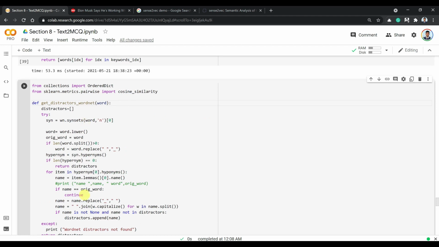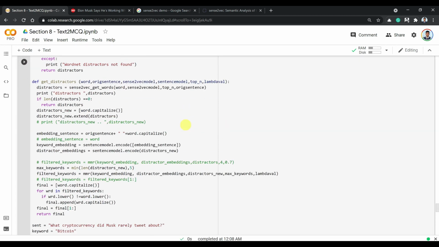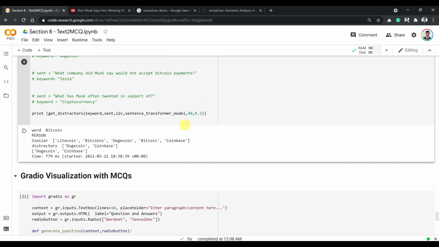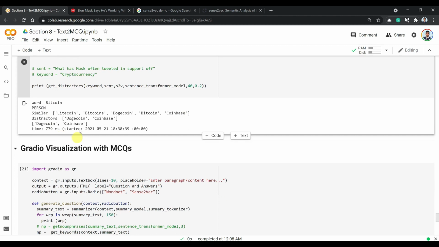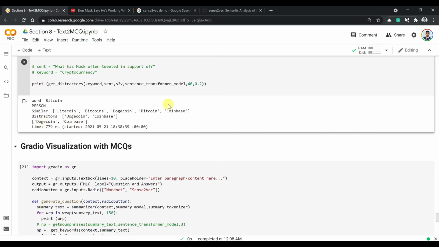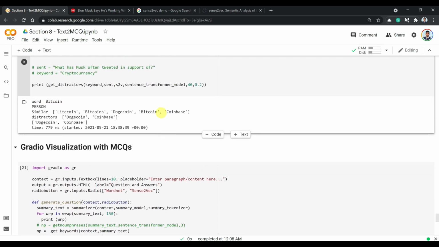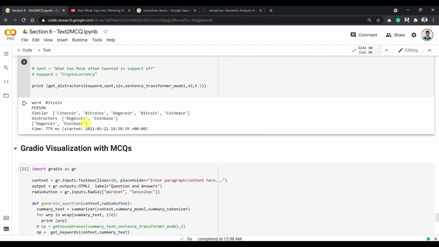And here I'm also adding a section to extract distractors using WordNet. So here we have seen for, let's say, Bitcoin, we extracted these distractors, Dogecoin and Coinbase, because when we do filtering aggressively, we lose some of the words as well.